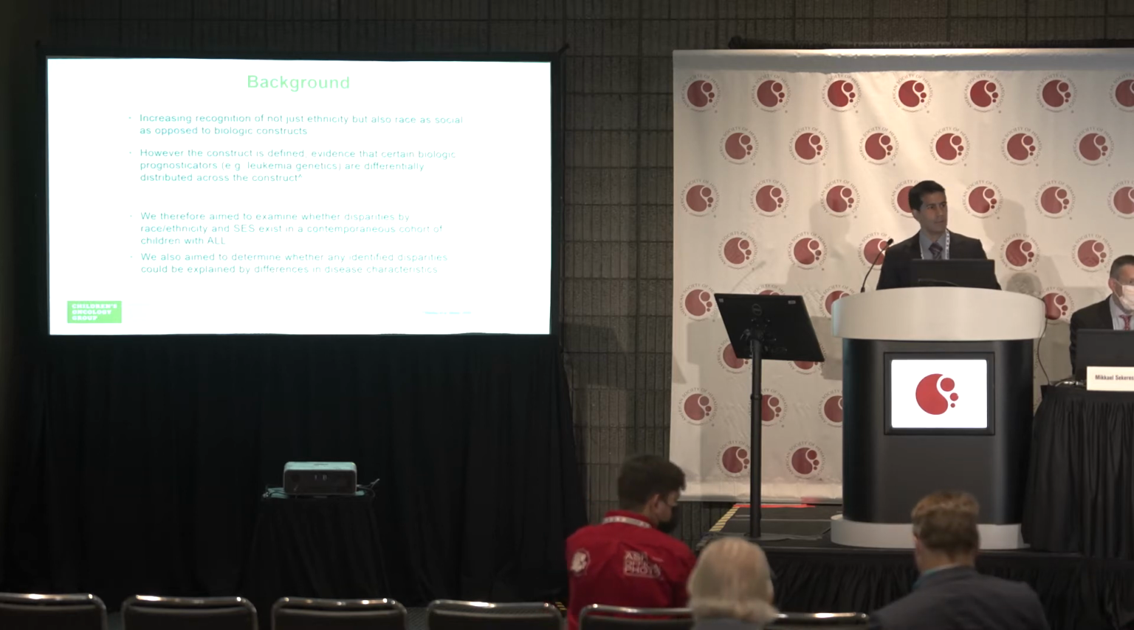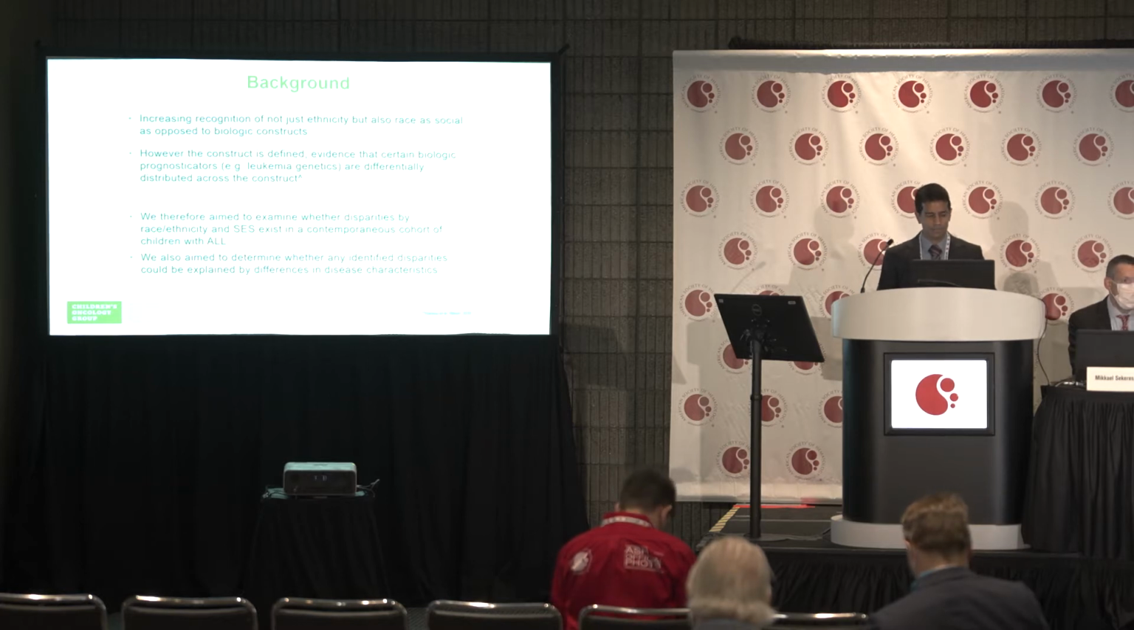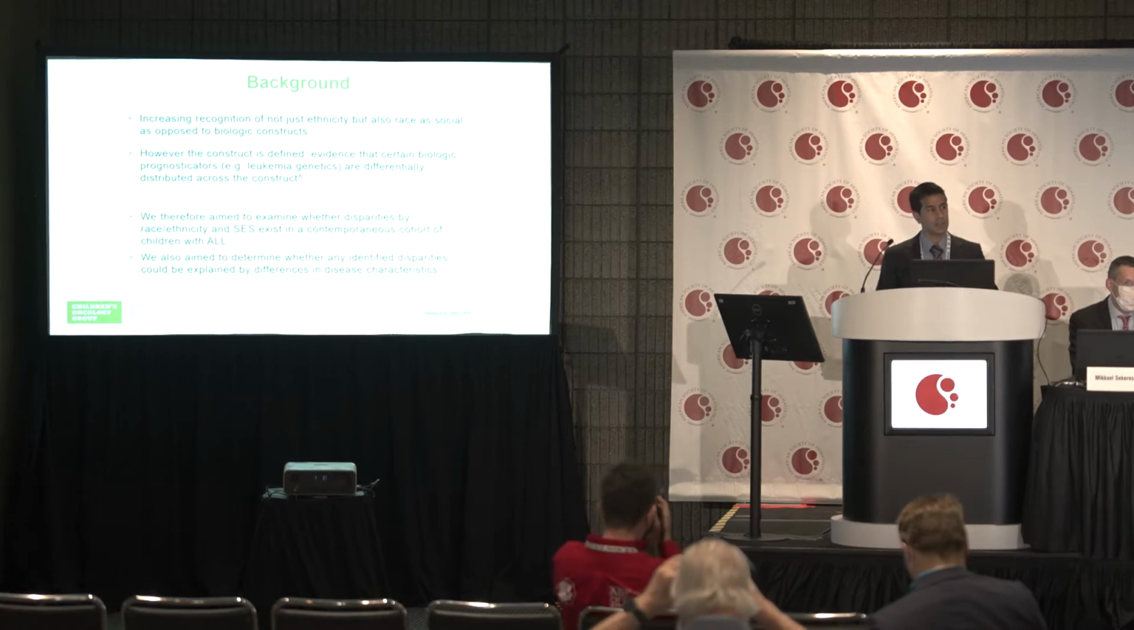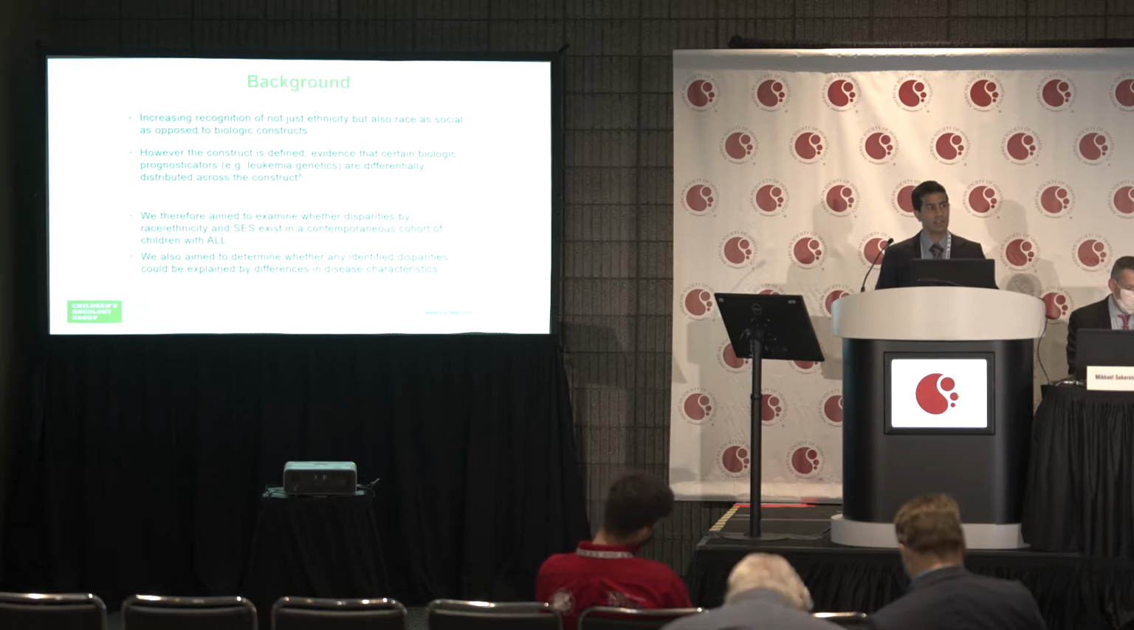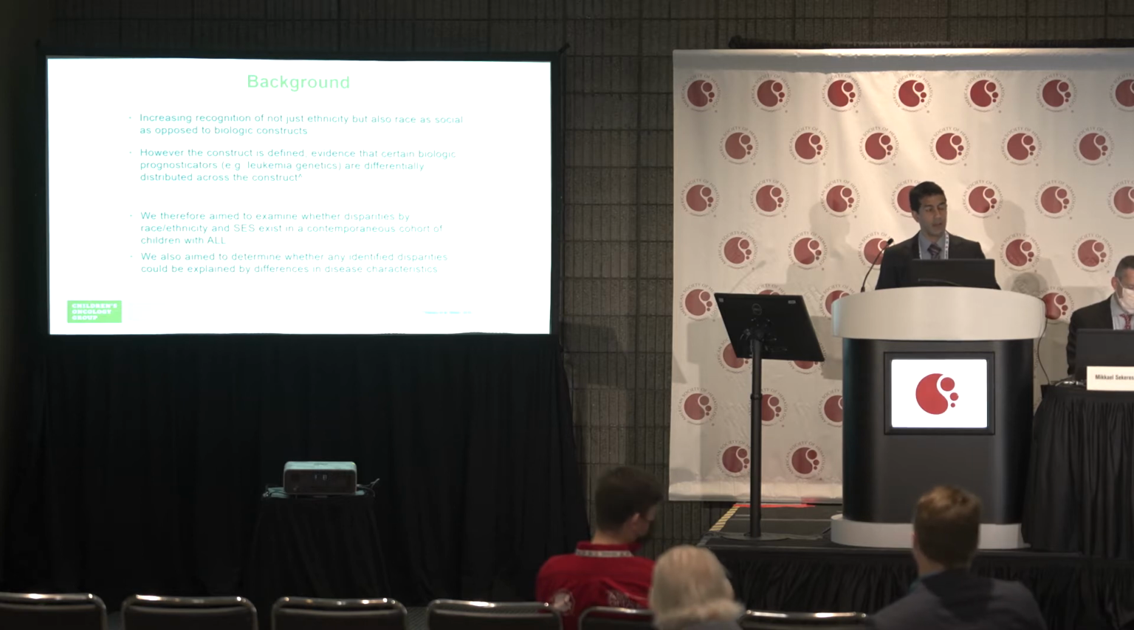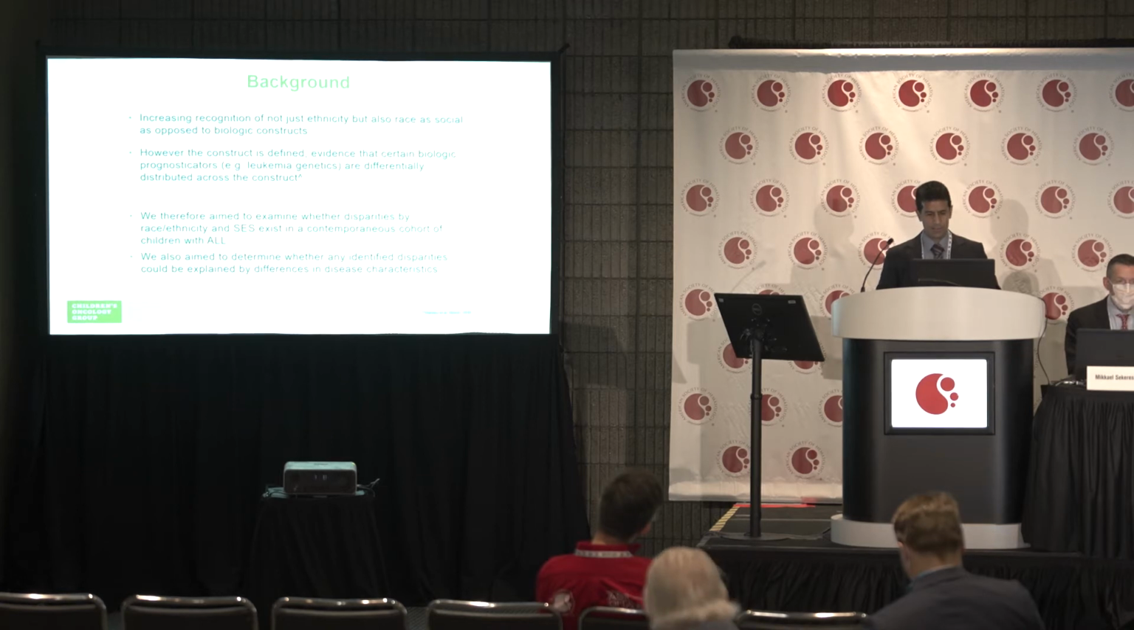There's increasing recognition of not just ethnicity, but also of race as a social as opposed to a biologic construct. However you define the construct of race, there is evidence in childhood ALL that certain biologic prognosticators, like high-risk leukemia genetics, are differentially distributed across the racial and ethnic categories. So with all that in mind, our objective was to examine whether disparities by race, ethnicity, and socioeconomic status continue to exist in a contemporaneous cohort of children with ALL, and if these disparities do exist, whether they could be explained by differences in disease characteristics.